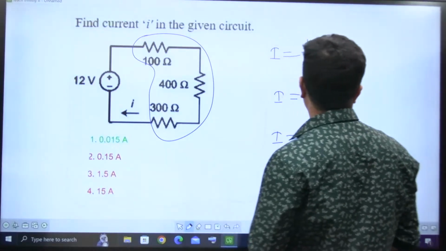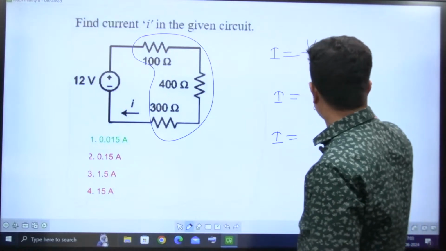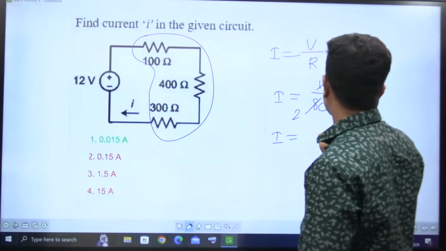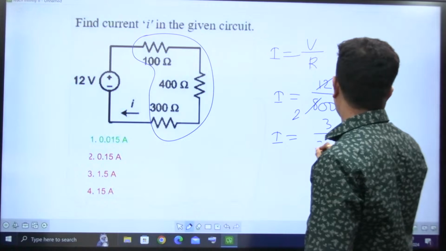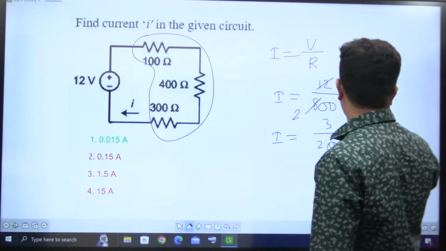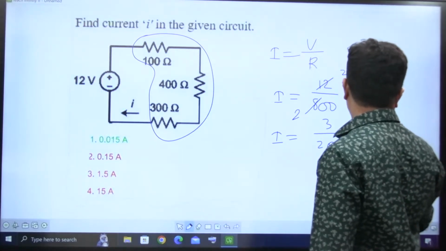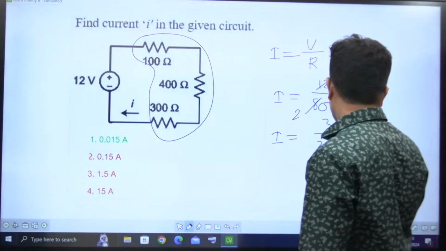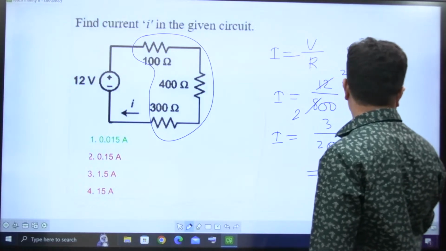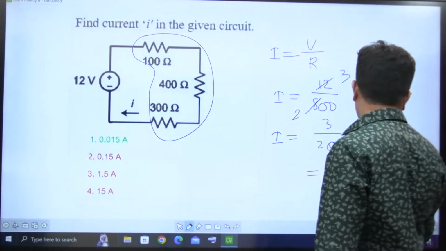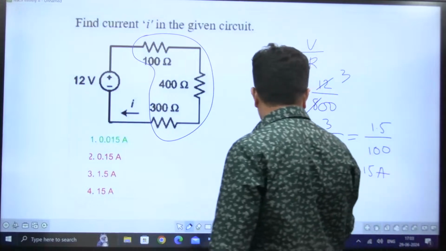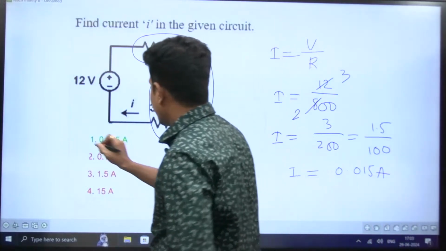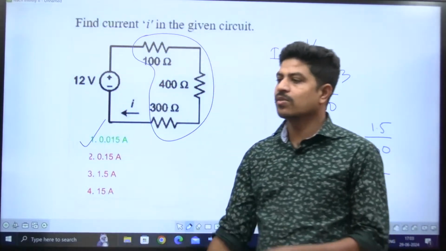So how much is it? 12 by 800. So for 3 cities, for 2 cities, 3 by 200. How much is it? 1.5 by 100. So therefore it is 0.015 amperes. So current is 0.015 amperes. Option is 1. That much simple it is.